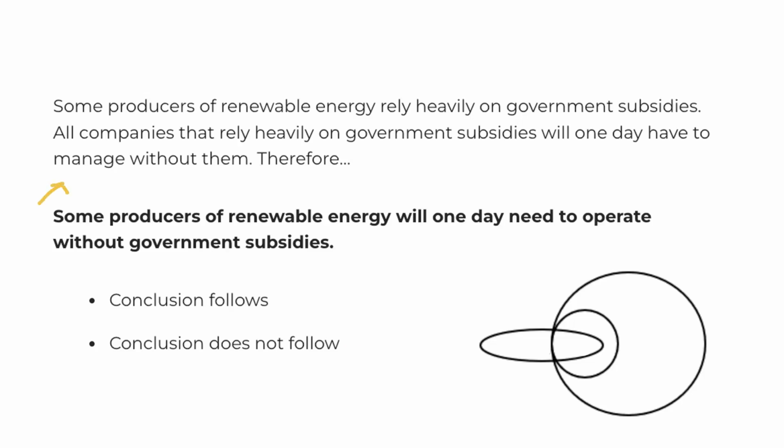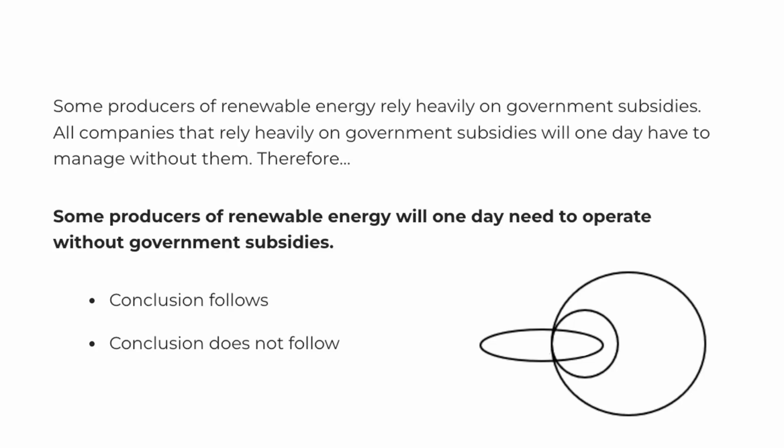the statements above. So let's keep that conclusion in mind as we read the statements, which say, some producers of renewable energy rely heavily on government subsidies. All companies that rely heavily on government subsidies will one day have to manage without them. Therefore, and then we have our conclusion, which is what we are evaluating. So we can work through this using the help of this diagram here at the bottom right, where we see 3 concentric shapes, 2 circles, and an ellipse. So we can map the statements onto this diagram to determine whether or not the conclusion follows.